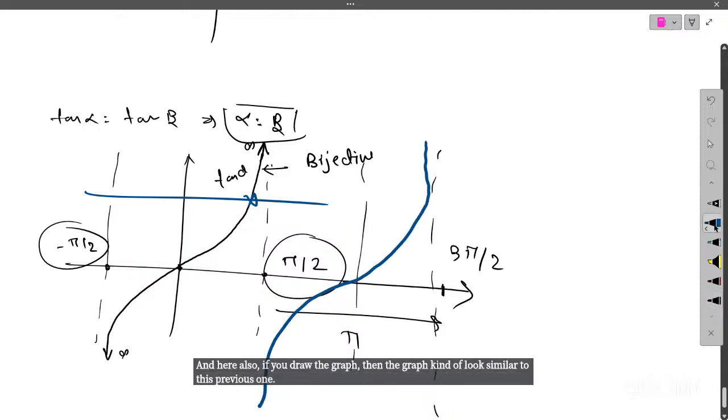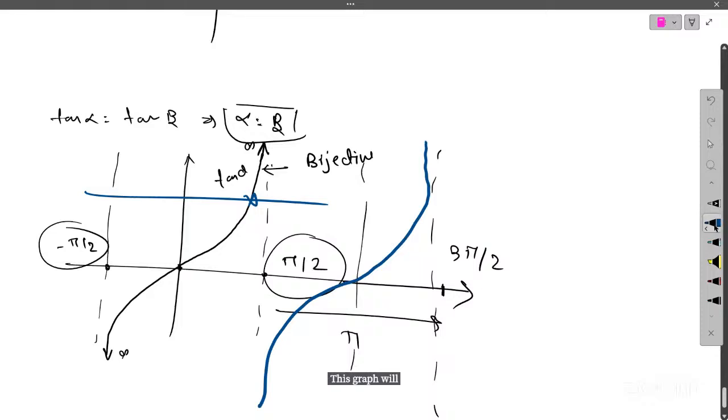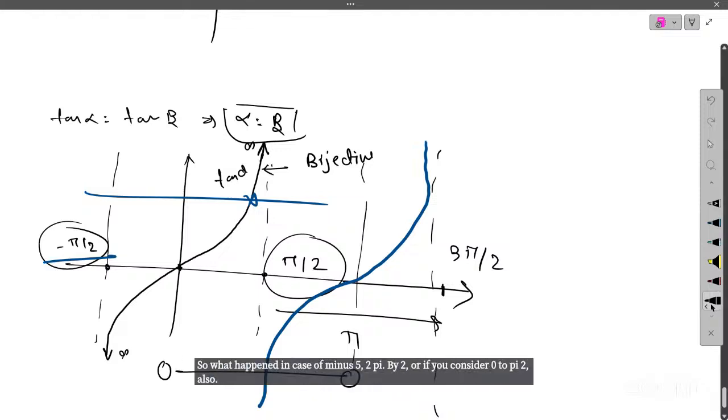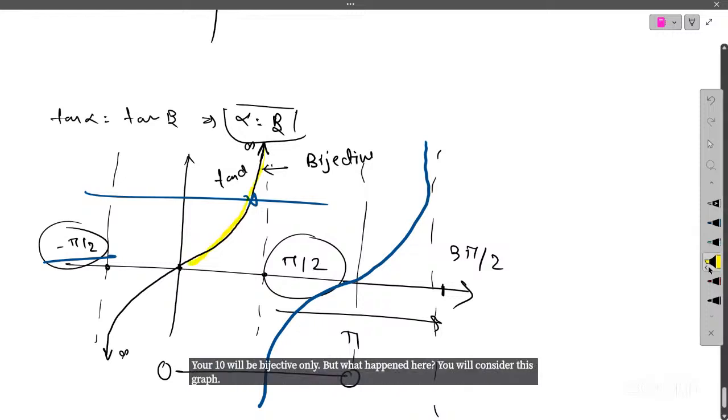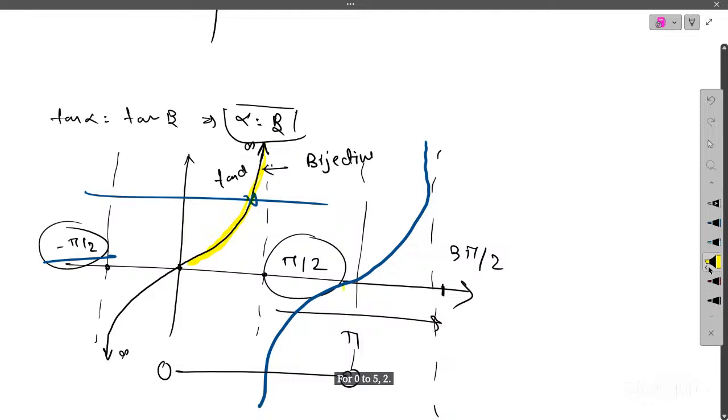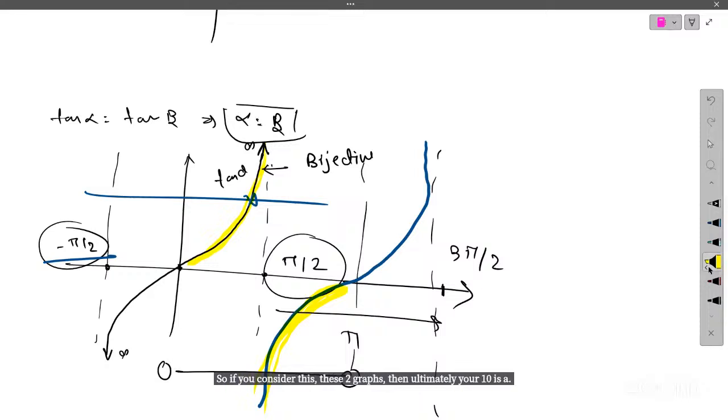This is the tan graph. In the case of minus pi by 2 to pi by 2, or even 0 to pi by 2, tan will be bijective. But here you consider this graph for 0 to pi by 2 union with this graph for pi by 2 to pi. If you consider these two graphs, then ultimately tan is bijective over these as well.